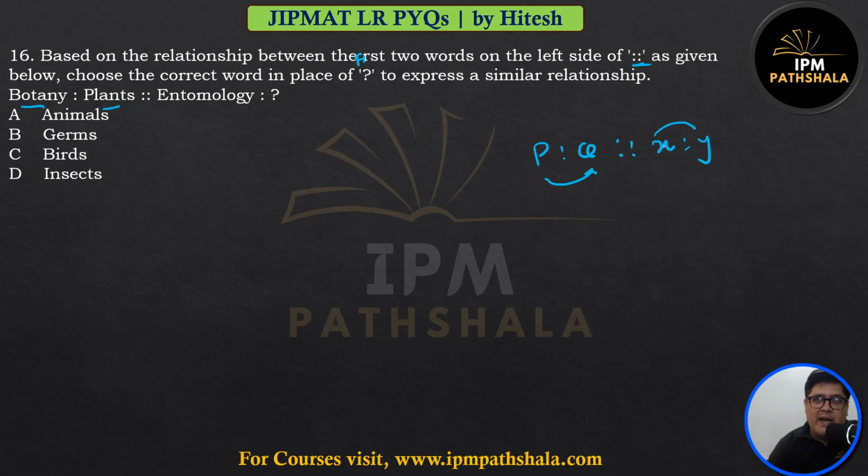There could be synonyms, antonyms, similar words, dissimilar words. There could be young animal or grown up animal names. There could be anything. Botany is the study of plants. Entomology is the study of what? It is the study of insects. So study of A is a study of B. Entomology is a study of insects. This goes slightly towards general knowledge.